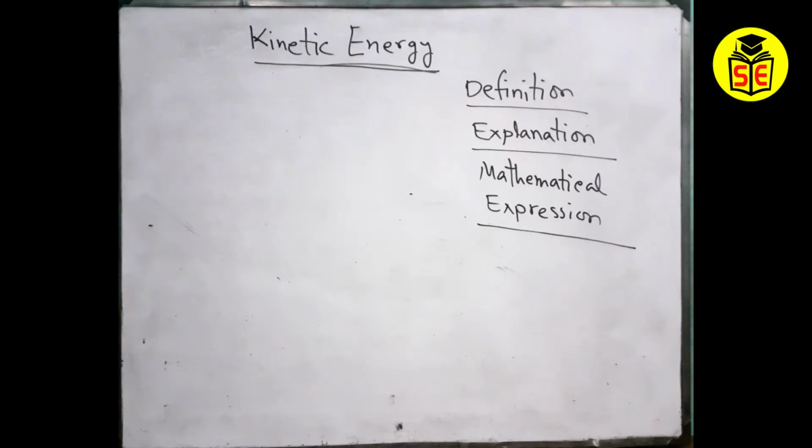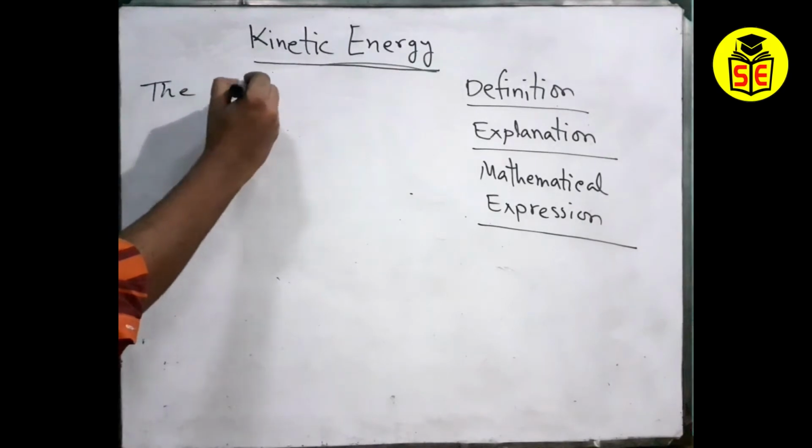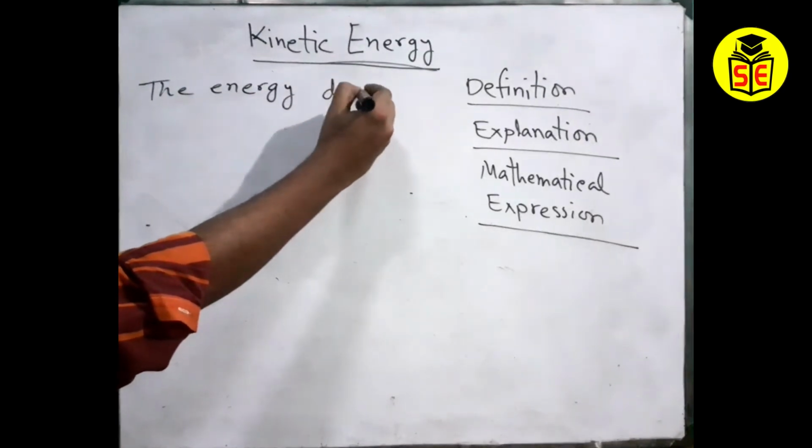I have already told you about the moving object, right? For moving an object we need energy, and for the movement of the object we need kinetic energy. Without kinetic energy there will be no object that can be moved in this universe. Even when we are breathing, blood is flowing in our body, or we are moving anything, that is a kind of kinetic energy. So maybe we need a pure definition of kinetic energy.